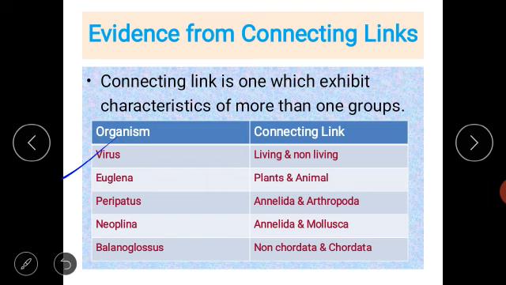First is virus. This virus can act as living and non-living. Okay, so virus is a kind of organism which can show some characters of living things, and it can also show the characters of non-living things. So that is why virus is a link between the living things and the non-living things.